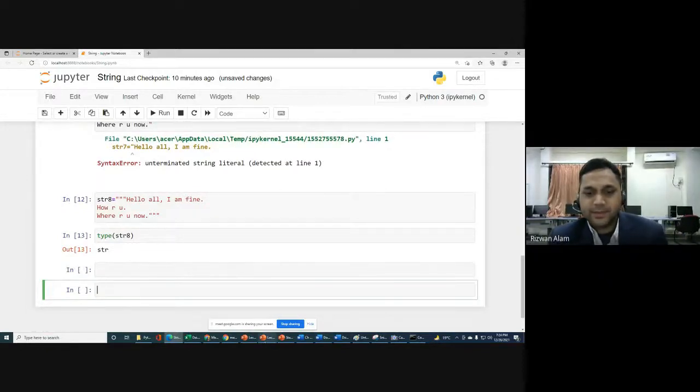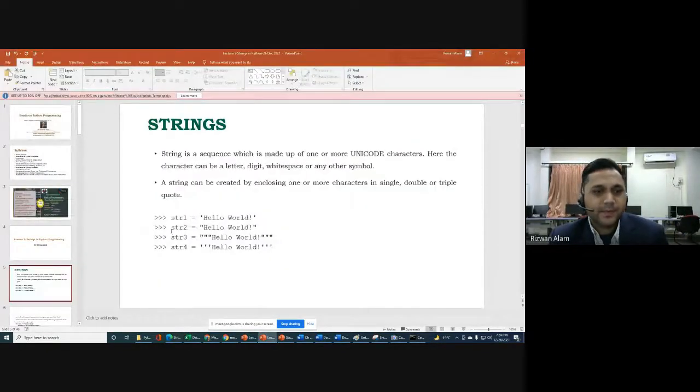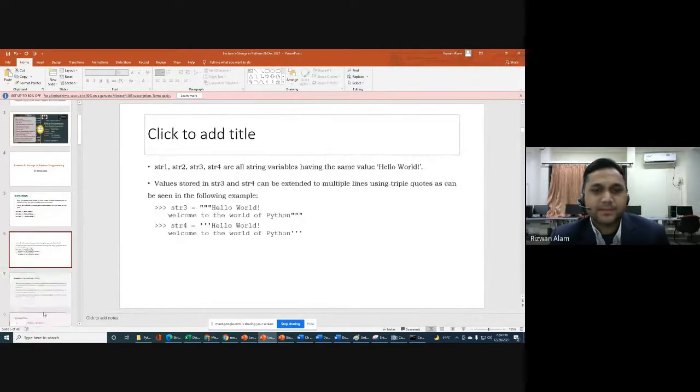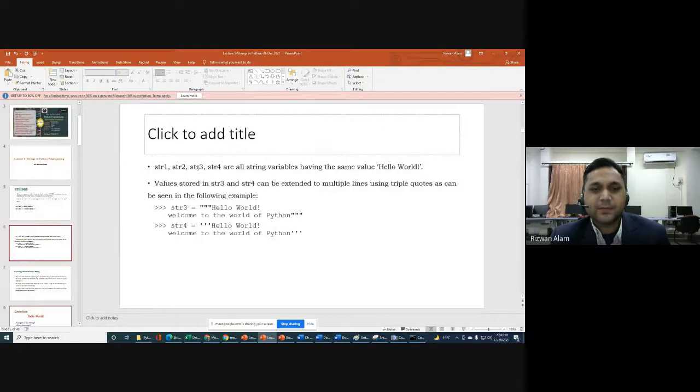Next, we will go to str1, 2, 3, 4, which are all string variables having the same value, hello world. If you create with single quote, double quote, or triple quote, it will be a string variable.